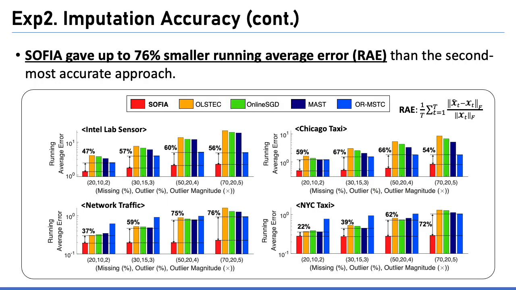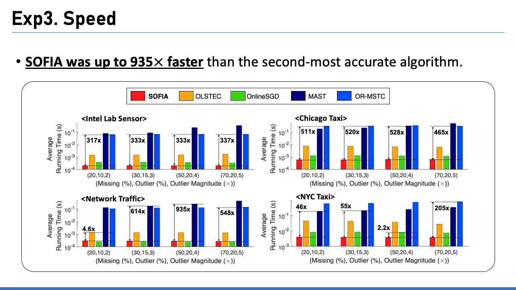This figure shows the overall imputation accuracy over the entire stream. SOFIA gave up to 76% smaller imputation error than the second most accurate approach. We measured the average running time to process a single subtensor of different approaches. SOFIA was greatly faster than the second most accurate algorithm.